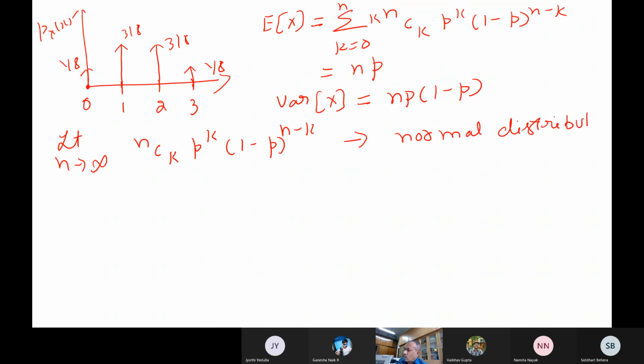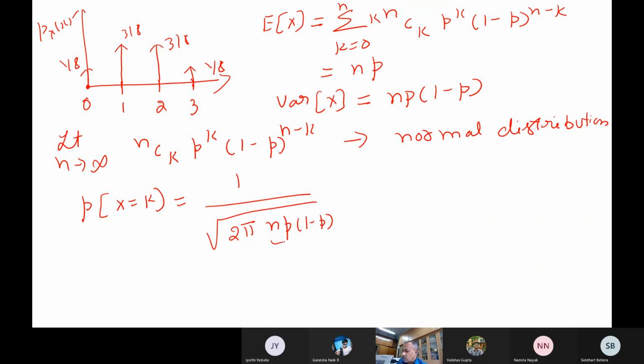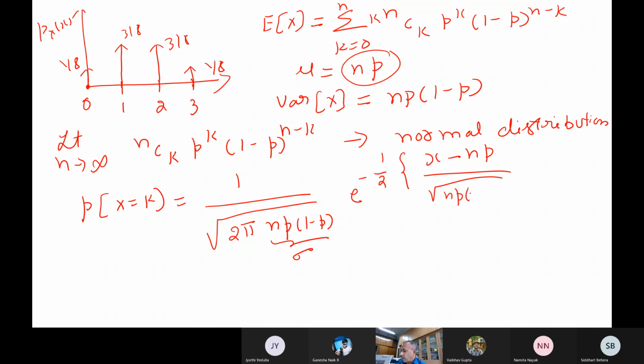One can prove this mathematically also, that P(X = k) you can write as a normal distribution, right? 1 by root of 2 pi sigma will be there, and you have to replace the sigma with this one. So this is my sigma, and e to the power of minus half, x minus mu by sigma, the whole square. So mean is this one, and sigma is the square root of this one. So x minus np by square root of np(1 minus p), whole square actually.